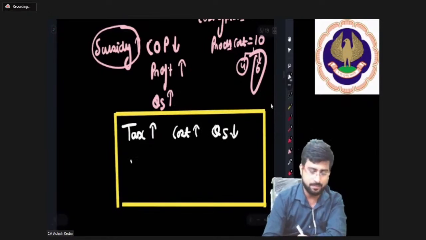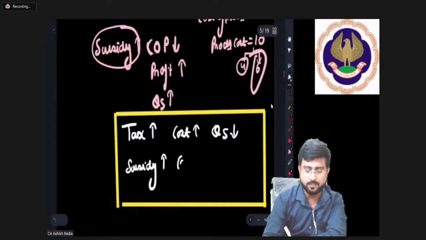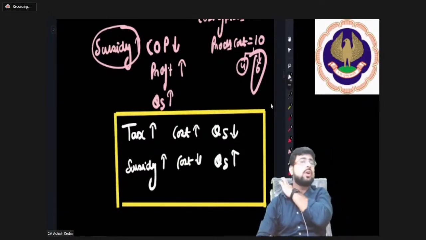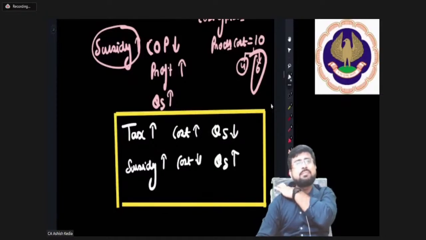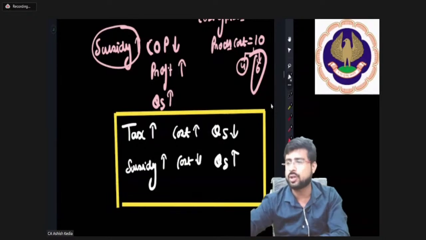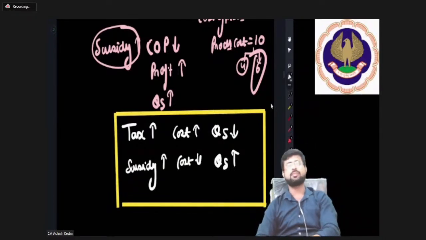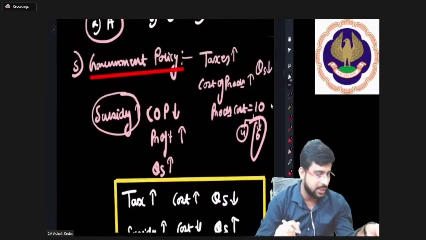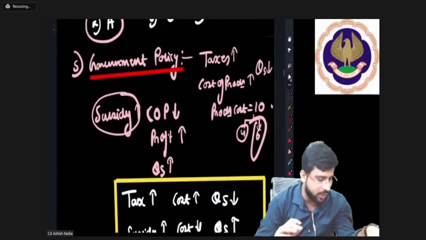But if subsidy is rising, the cost is falling, and so the quantity supplied is rising. This is exactly what is happening, friends. Sir, we got your point, sir. Okay, so this is point number 5, government policy.